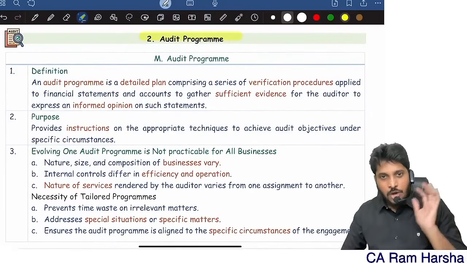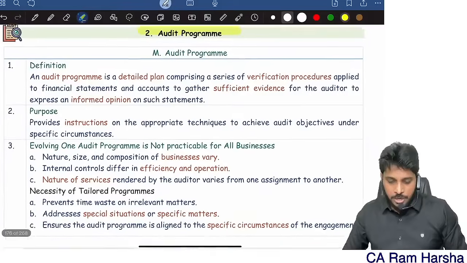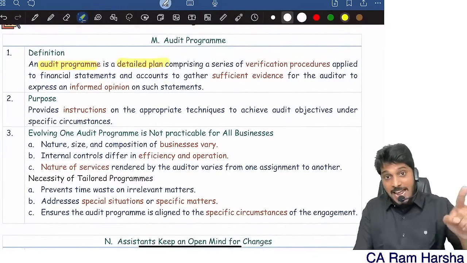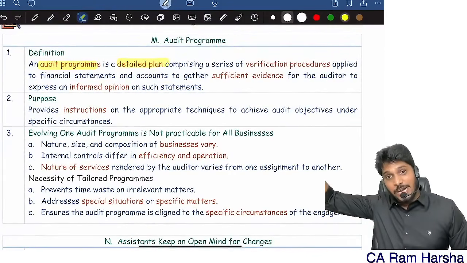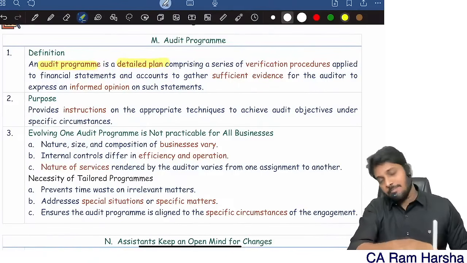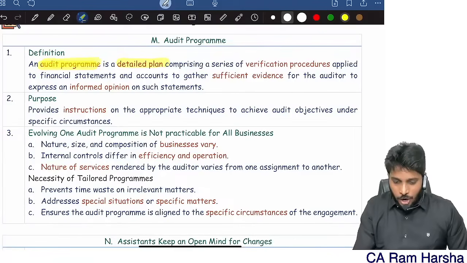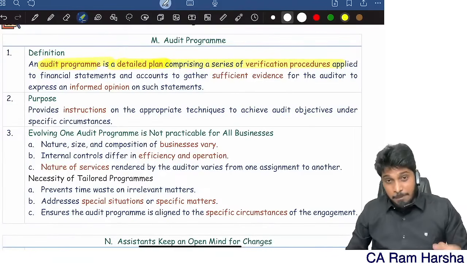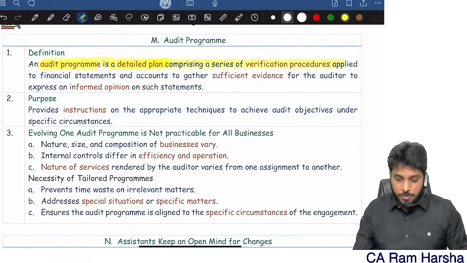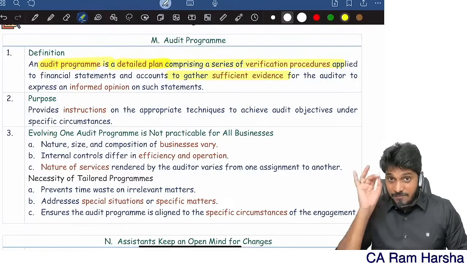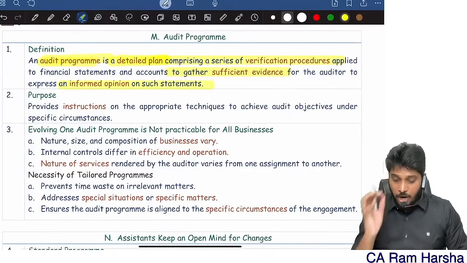Then the next topic in this chapter is the program. What is an audit program? Audit program is a detailed plan. Plan is a detailed strategy. Program is a detailed plan. Simple. And all these three are called planning activities. Now, audit program is a detailed plan comprising a series of verification steps to be applied to gather sufficient appropriate evidence so that you can form an opinion.